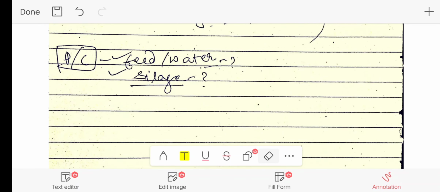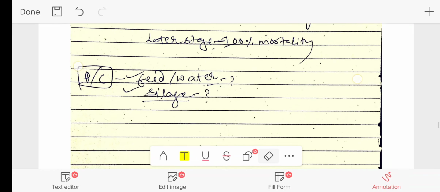And the important thing is prevention and control, where one needs to be careful that whatever feed is being fed to the ruminants should not be contaminated. And the well-known practice is feeding silage to the ruminants, so good quality silage should be there. That is the important thing regarding prevention and control.